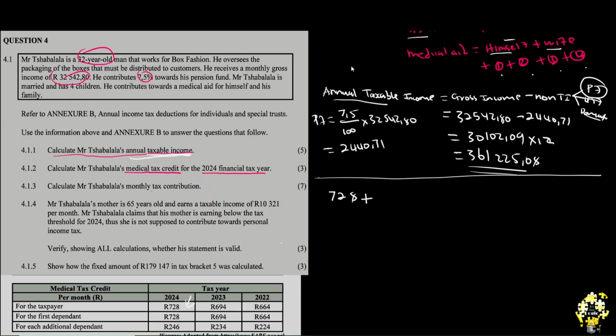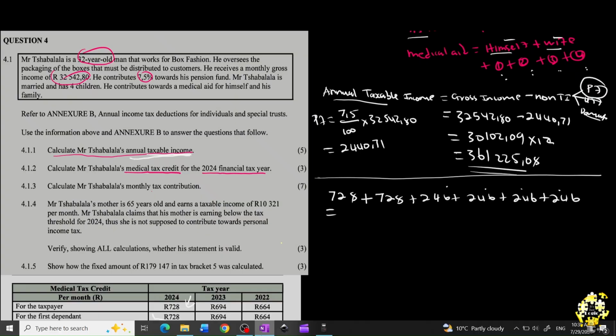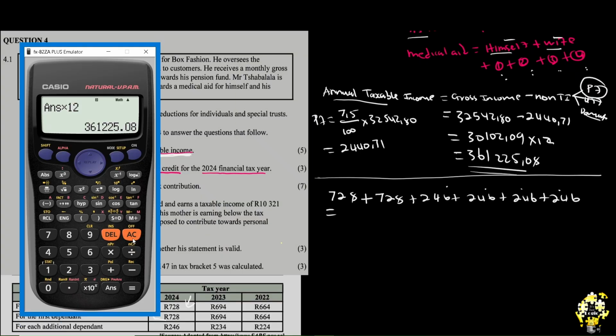So we are done with himself. The wife is the first dependent. It becomes 728. We are done with the wife. Now we are left with the 4 kids. It's for each additional dependent. So it is going to be 246 plus 246 plus 246 plus 246. 1, 2, 3, 4. We are done with 1, 2, 3, 4. Now, what does this whole amount give us? So now, let's go and get our calculator.